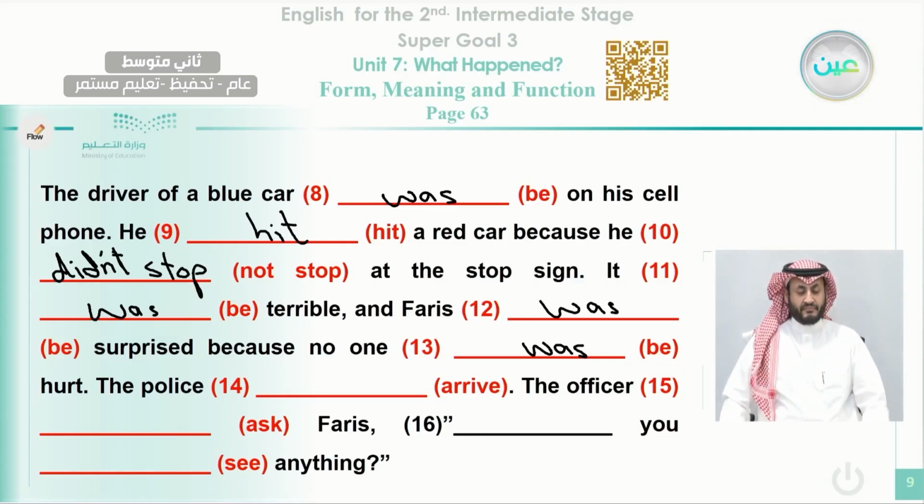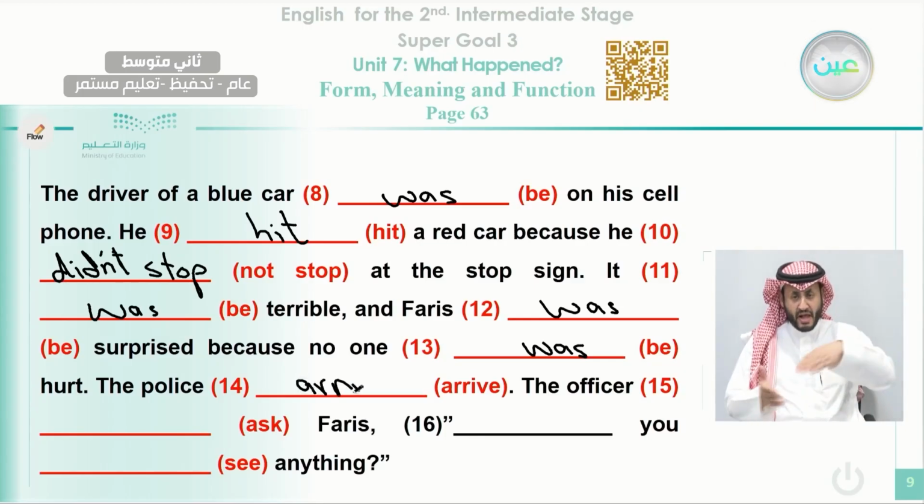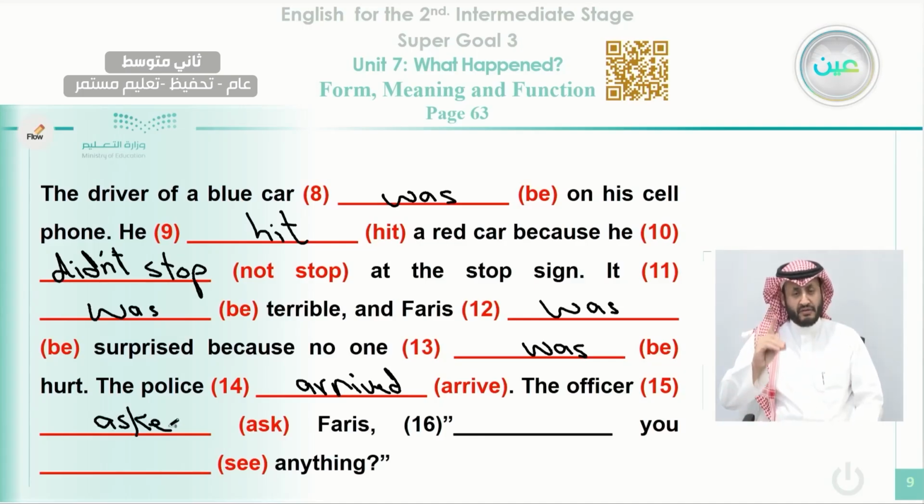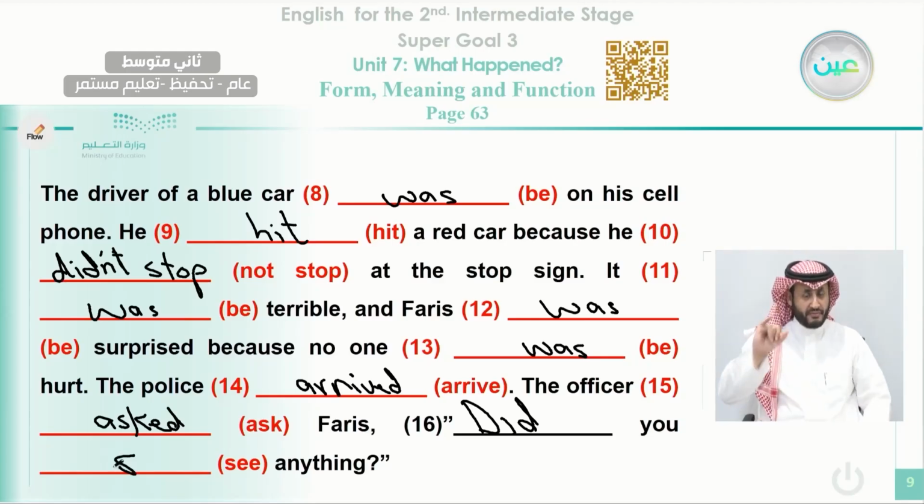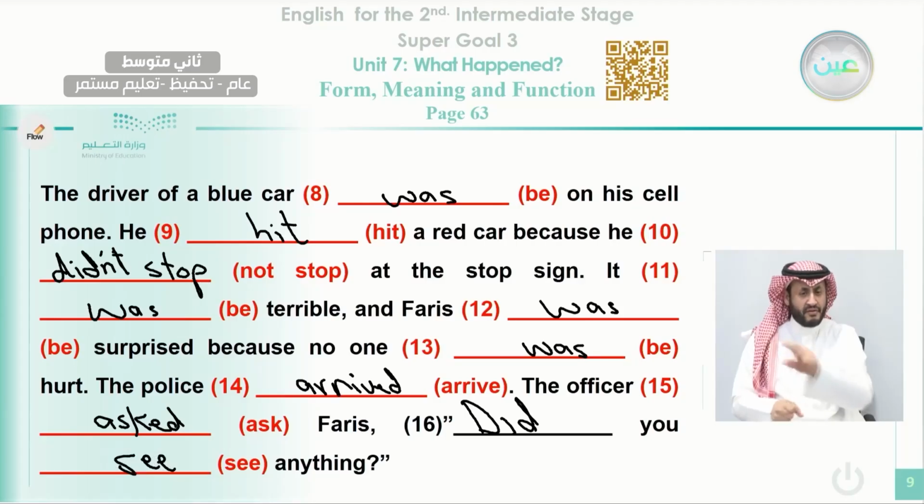When the police arrived, this is the past form of the verb arrive. The officer asked, this is the past form of the verb ask, Faris. Then this is the question here. What did the police officer say? Here we use the verb say in the past in the form of a question. We say did. Okay, did you say? Why do we use say here in the infinitive form? Because it is after did.